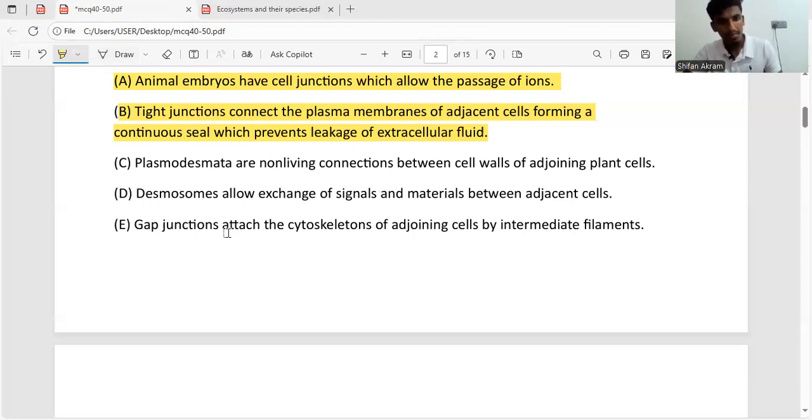So E answer, they say gap junctions attach the cytoskeleton of adjoining cells by intermediate filaments. As I told earlier, they are made up of tiny holes and they have intermediate filaments between them which act as a railroad and allow the passing of substance from one cell to another. Again, E answer is also correct. So the correct answers are A, B and E. Okay.